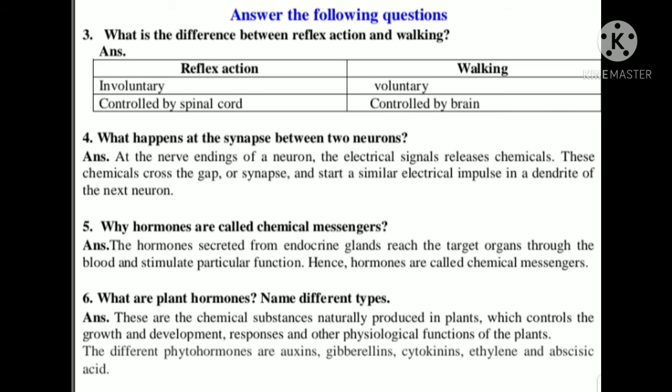Why are hormones called chemical messengers? The hormones secreted from endocrine glands reach the target organs through the blood and stimulate a particular function. Hence, hormones are called chemical messengers.